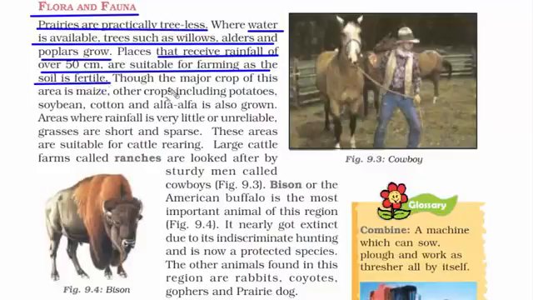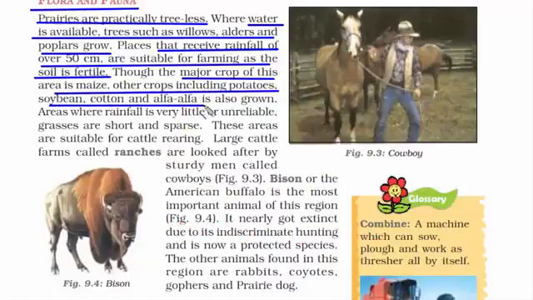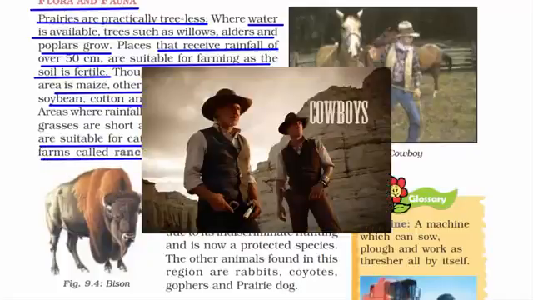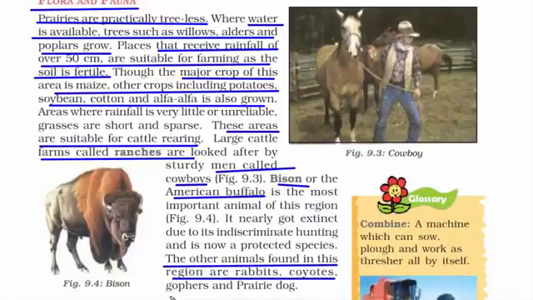This place also has a lot of farms where major crops like maize, potatoes, soybean, cotton and alfalfa are grown. Since it has a lot of grasses, it is suitable for cattle rearing and grazing. And you must have seen in the movies how some people in America are cowboys and they have huge ranches where they have bison, American buffalo, and other animals are also found like rabbits, coyotes, gophers and prairie dogs. So this was all about the flora and fauna of this place.